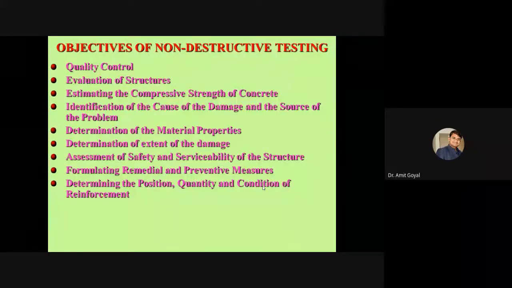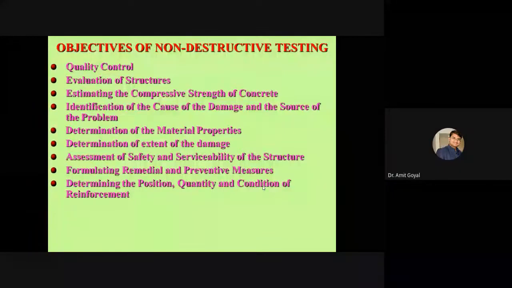Determining position, quantity and condition of reinforcement is another challenging task in the structure, because if your contractor says that this column is having 6 bars and rings at this place, God knows whether he has placed that reinforcement in an appropriate manner or not. And nowadays we are having the opinion of having earthquake resistant structures, and it is very important to position our shear reinforcement or our stirrups in the columns or in the beams. But how will you analyze that?